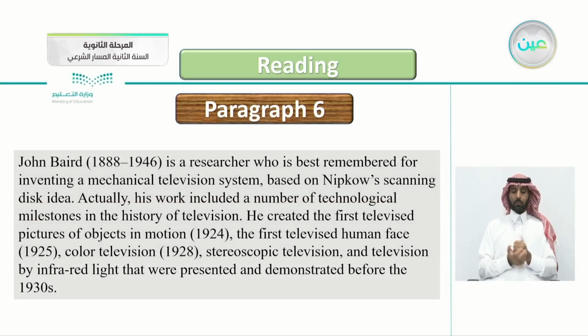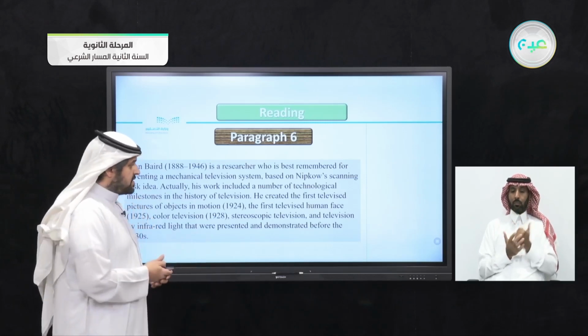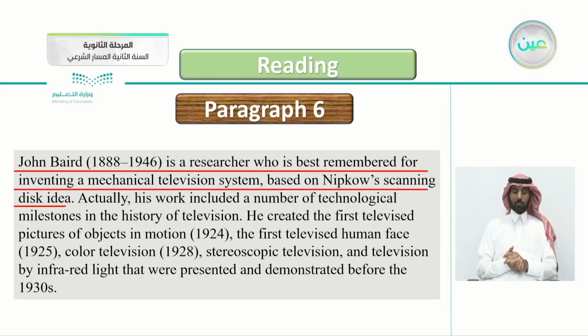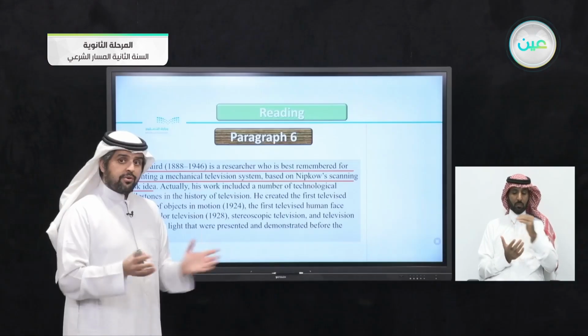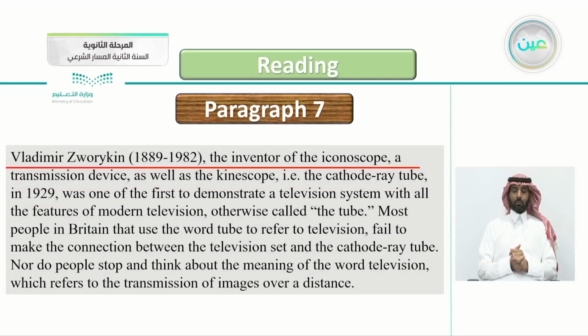And in paragraph 6, where is the main idea? Okay, let's check together. It's the first sentence: John Baird is a researcher who is best remembered for inventing a mechanical television system based on Nipkow's scanning idea. And the whole paragraph supports this idea. What about paragraph number 7?